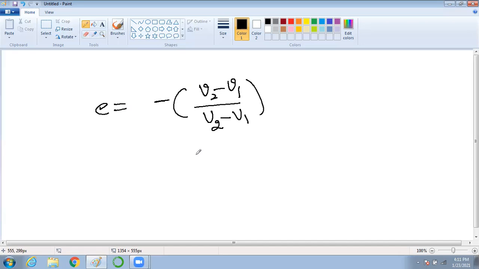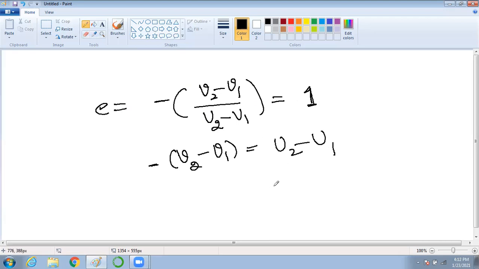Clear? So for a perfectly elastic collision, E is equal to 1. Then V2 minus V1 is equal to U2 minus U1. Yes or no? So here this will become V1 minus V2 is equal to U2 minus U1. Am I correct?